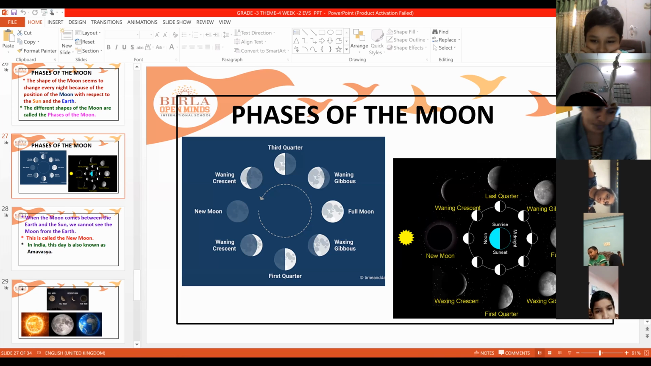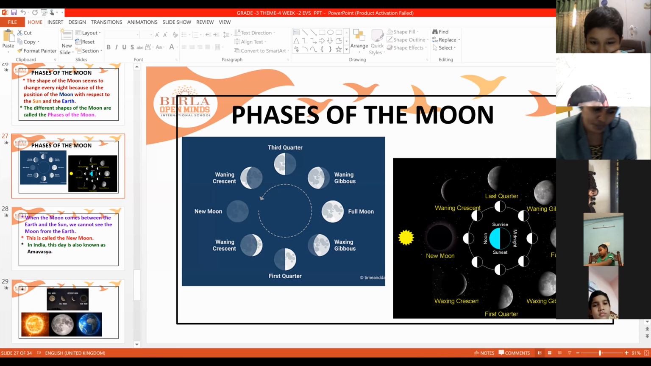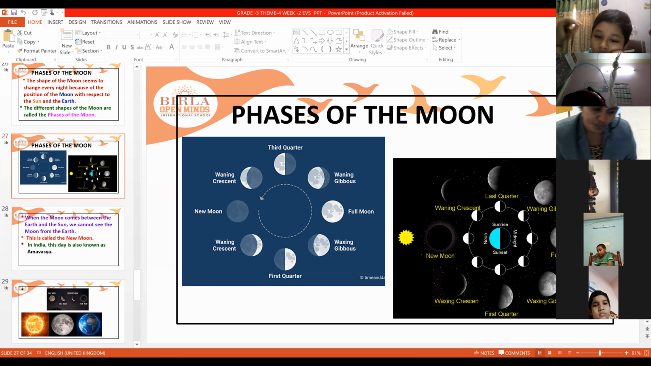Then after the full moon, what happens? Again, slowly it decreases. Then it becomes waning gibbous, third quarter, waning crescent. Again Amavasya, the new moon will come. So this is a complete cycle. Every month there are two sessions, new moon and full moon, so once in 15 days. First you can see a new moon, then you can see a full moon. So these are the different phases of the moon.